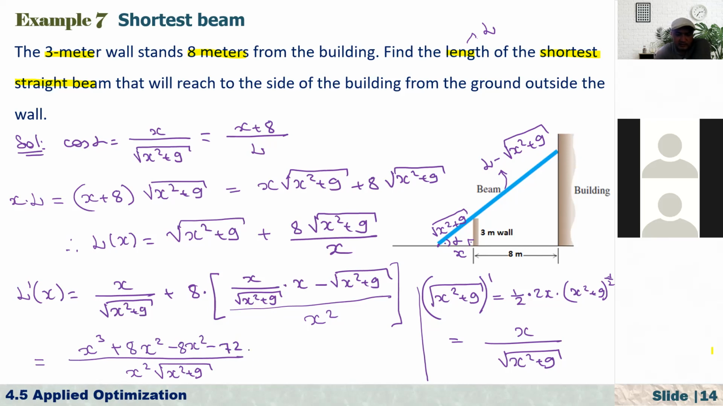So it gets to a simpler form because the 8x squared terms cancel each other, and 8 times 9 is equal to 72. Now, for this to be equal to 0, x cubed must be equal to 72. Since you know this thing, I don't need this anymore.